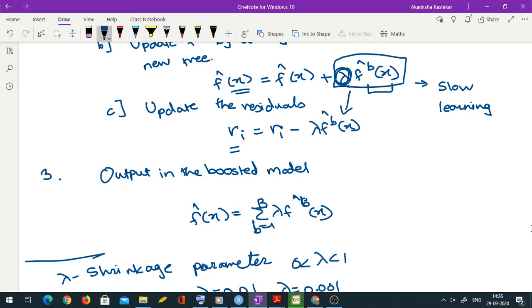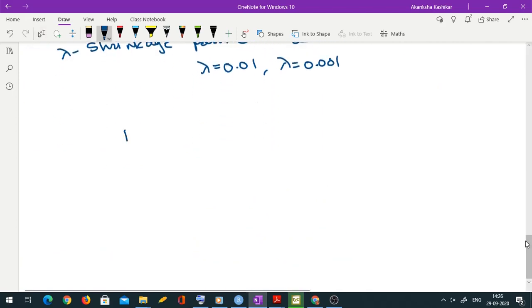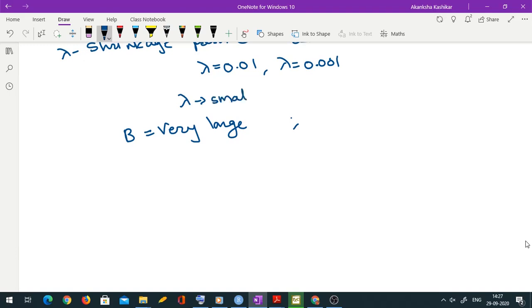Is it okay? In fact, because of this slow learning business, you need B to be very large, because then only you get decent predictions. So if lambda is small, then B has to be very large, then only you will reach near the prediction. That is, your residuals will go below a certain threshold. It's kind of like convergence.